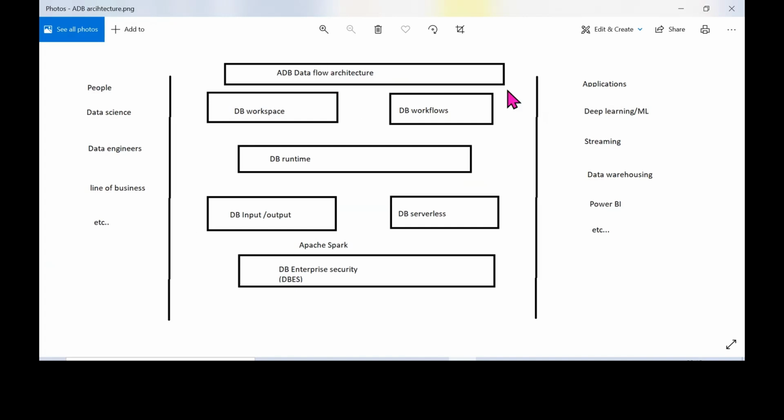Okay. So if you see here, this I'll tell you in a little while. This is the Azure Databricks data flow architecture. So in our Azure Databricks, what components do we have? We have the Databricks workspace. Okay, so this is the workspace wherein you will be creating your notebooks, dashboards, whatever. Inside those notebooks you will be writing code in whichever language you want, you'll be executing it, and once you execute that code, there itself you can see the output also.